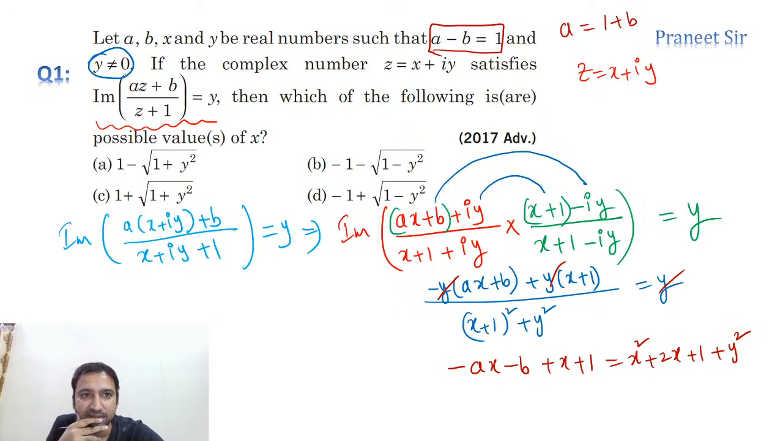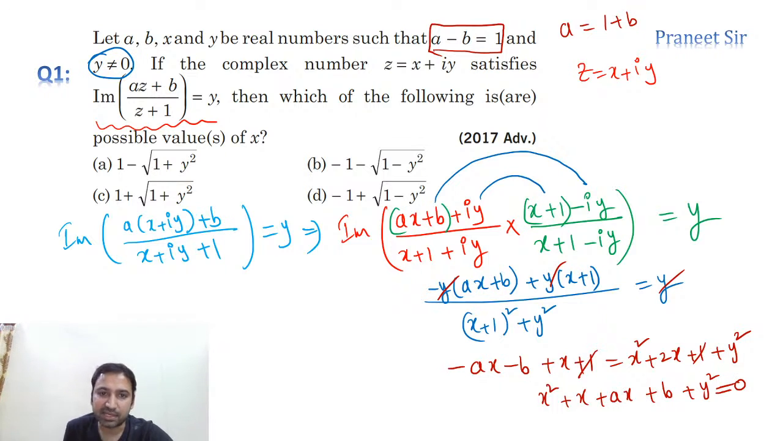Okay, right. (az plus b)/(z plus 1) value we calculated, and we rationalized it. We multiplied both numerator and denominator with x plus 1 minus iy. Right. So possible values of x we need. So let's calculate, guys. If you calculate this, 1 gets cancelled. So finally what we are getting is x square plus x plus ax plus b plus y square is equal to 0. This is what we are getting. Clear?